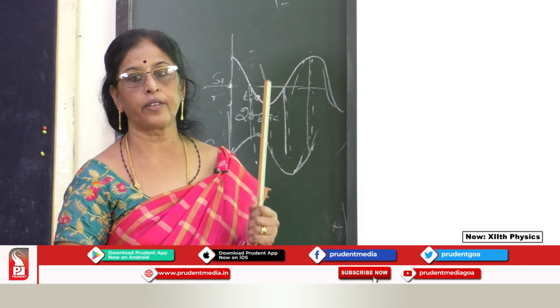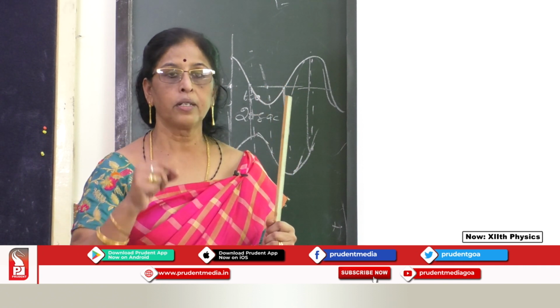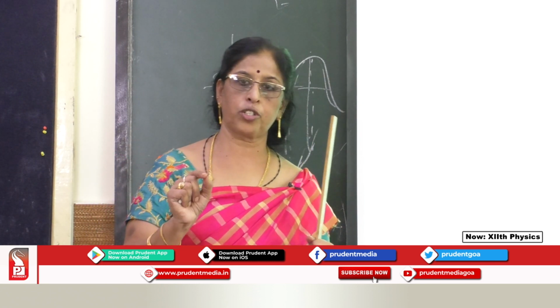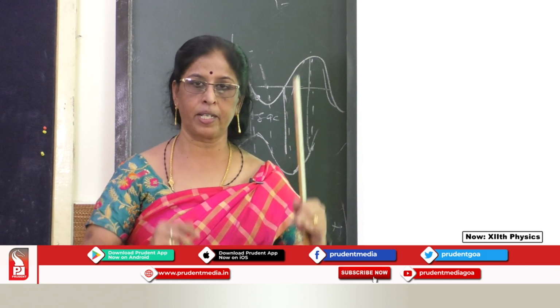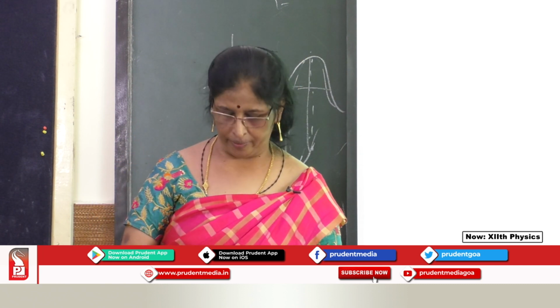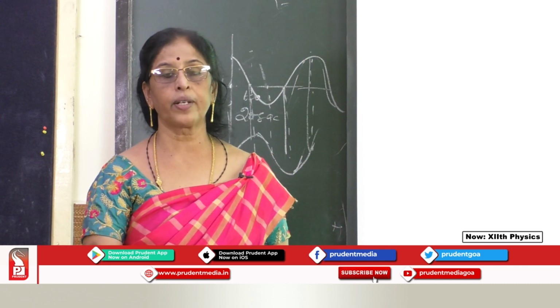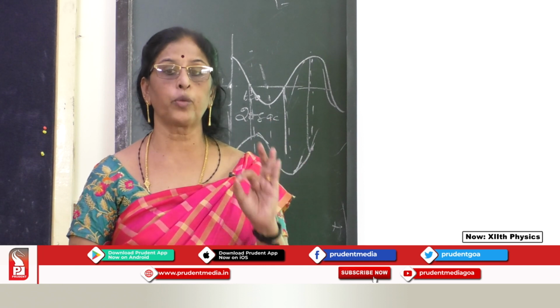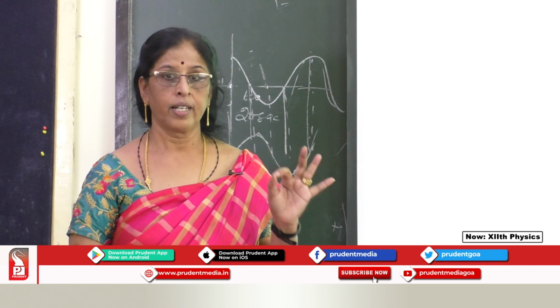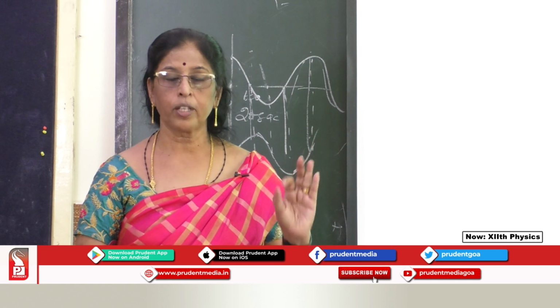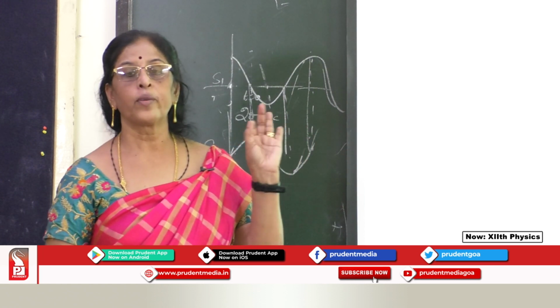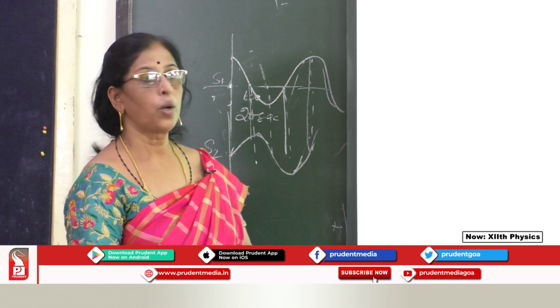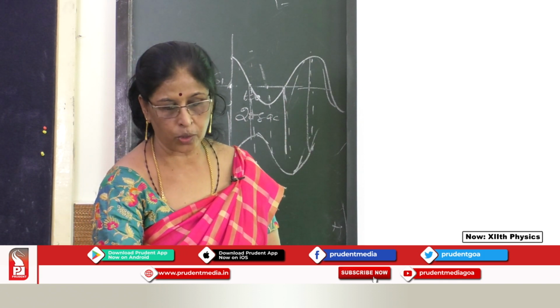When they interfere, we studied in 11th standard the principle of superposition. When two or more waves are traveling in a medium, the resultant wave is the sum of the individual displacements, the algebraic or vector sum, given as y equals y1 plus y2.